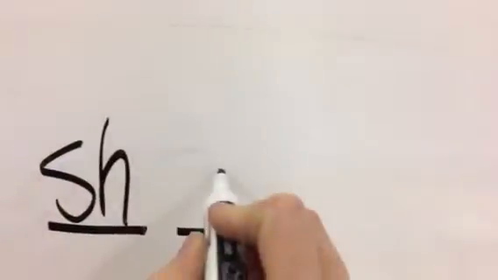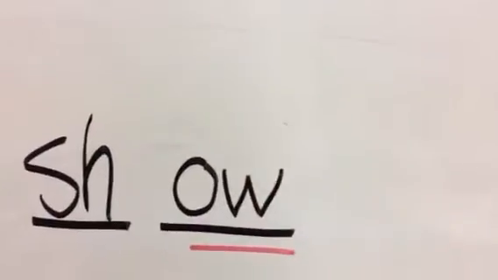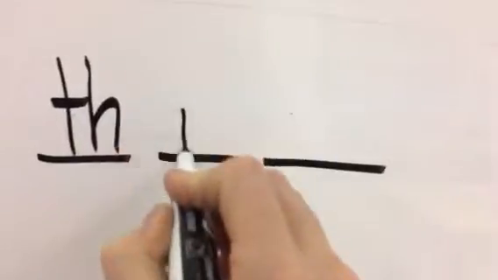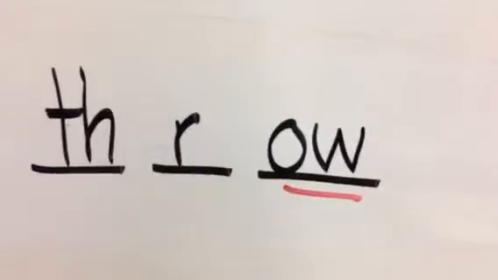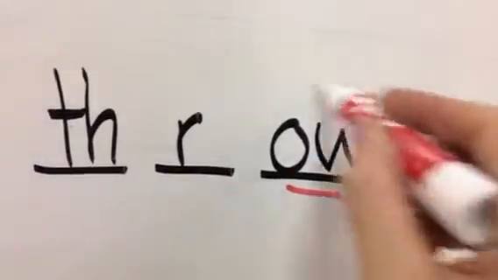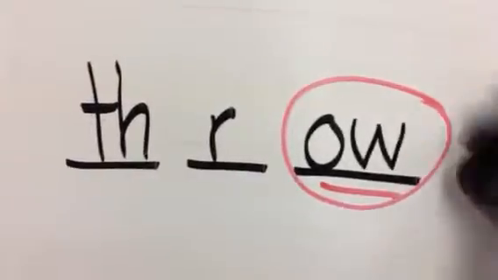Show. Sh-O. 2 sounds in there. Sh and O. In this case, the O sound is at the end of the word, so it's spelled with an O-W. End of a word or end of a syllable. Throw. Th-r-o. The O sound is at the end of the word, so you use O-W. End of word or end of syllable.